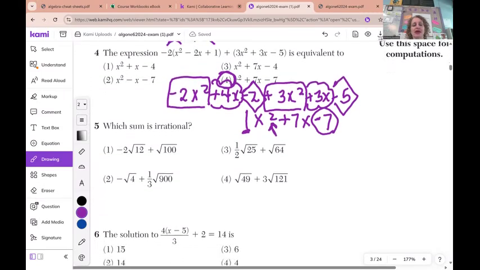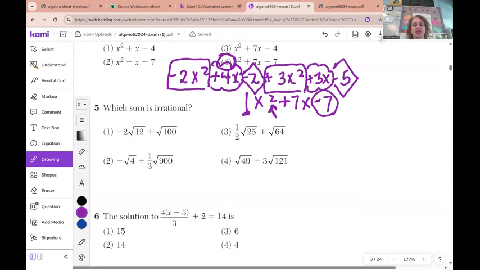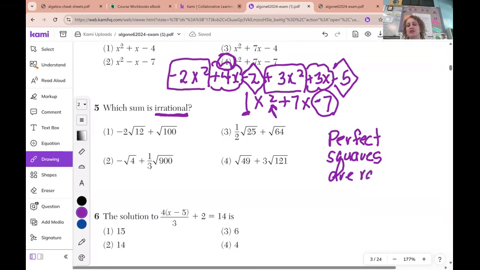Number 5, which sum is irrational? Again, an irrational number cannot be expressed as a fraction. Perfect squares are rational, so I always tell students to look for the perfect squares. Perfect squares are like 100 because the square root of 100 is 10.